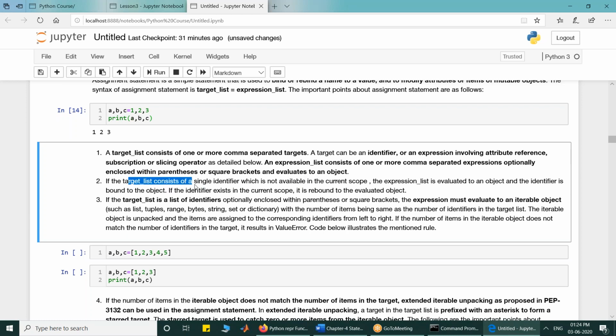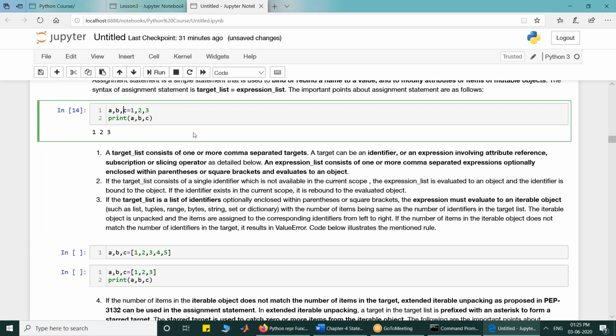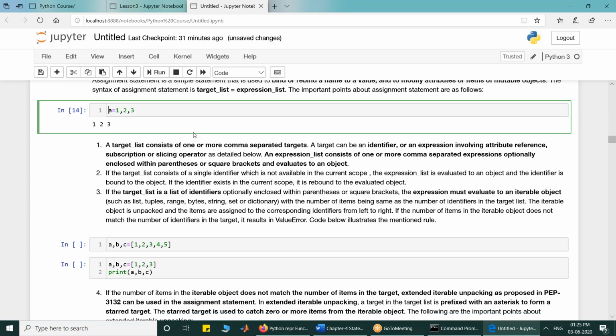Okay. So if the target list consists of a single identifier which is not available in the current scope, the expression list is evaluated to an object and the identifier is bound to it. Now look at it. What does it mean? If I put a single identifier, rule number 2 says that the expression list is evaluated to a data object.